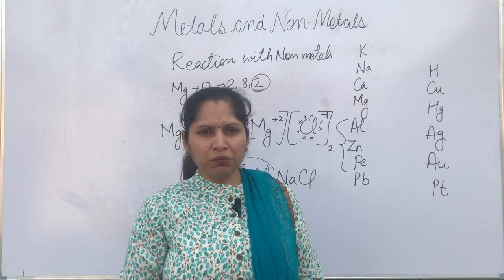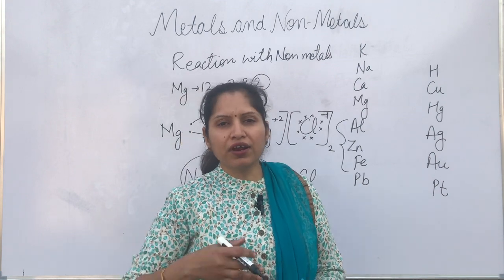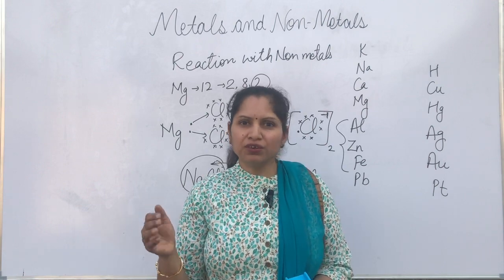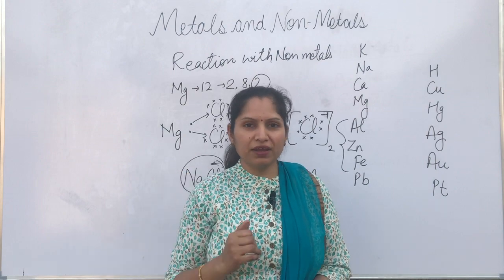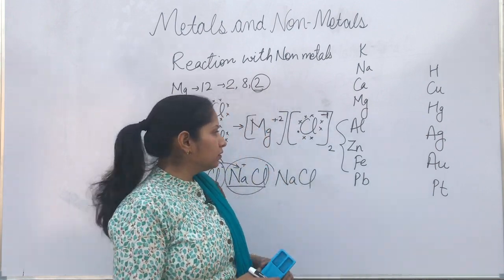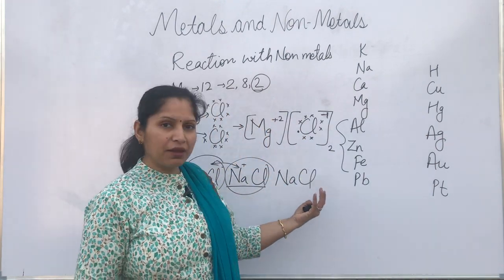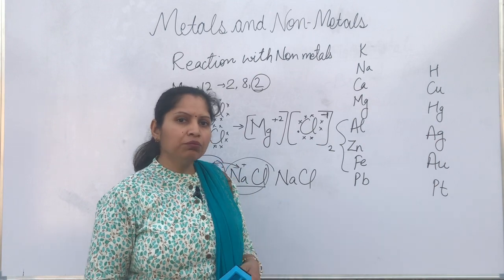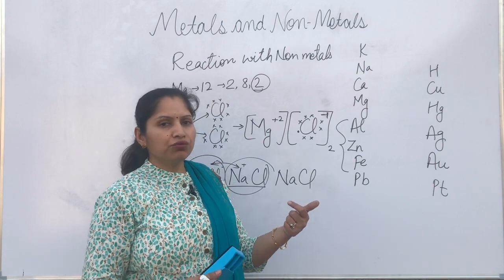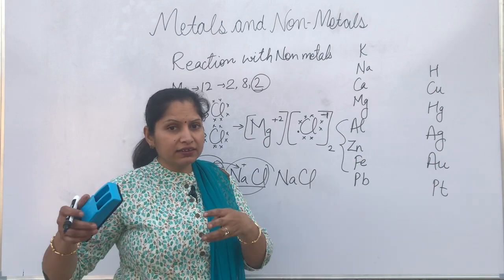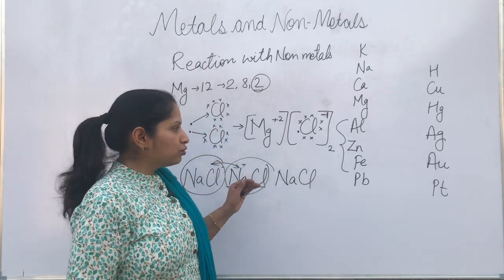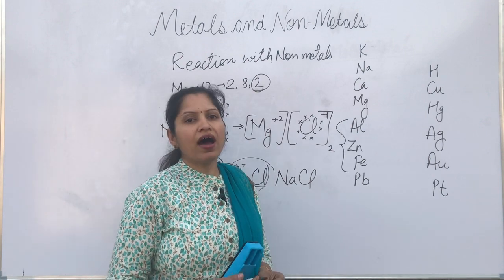Apart from that, melting point and boiling point is also very high, right? If you try to take salt in a vessel and try to heat it, however much you heat it, you will not be able to melt it because it has a very high melting point. Boiling will happen even later. So the boiling point is even higher. And they are usually solids. They have usually a high melting point. They conduct electricity in molten state as well as aqueous state. If we dissolve them in water, that will conduct electricity. If you take them in molten state, meaning you heat them until they melt, then also they are going to conduct electricity. Okay. So that is some properties of ionic compounds.